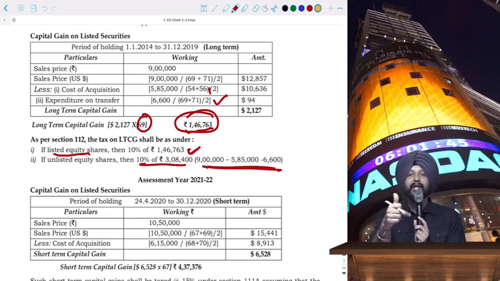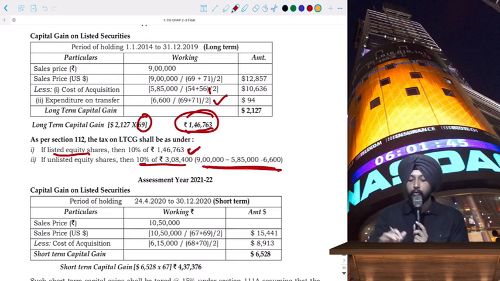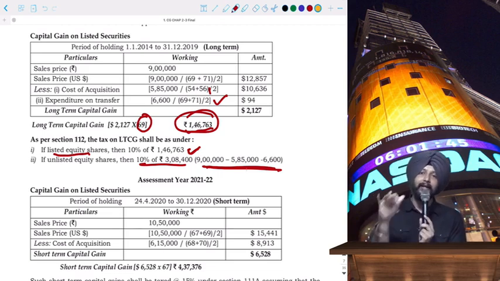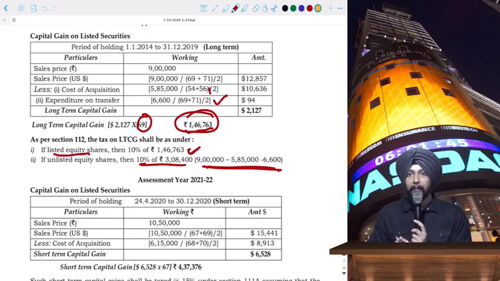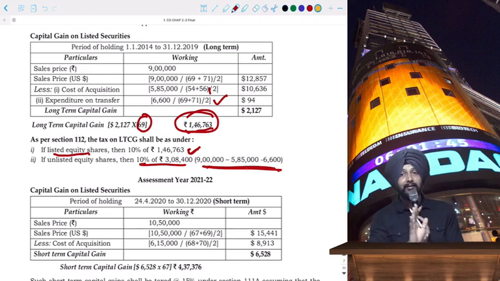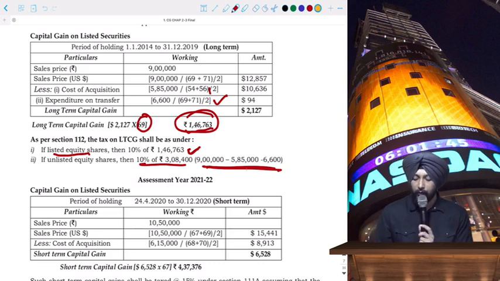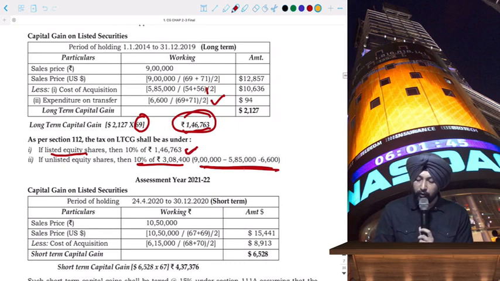Section 112 defines how taxability will happen under what circumstances. Section 48 only has the role of telling you the method of computation. So for computation purposes, you defined that your total capital gain should be 1,46,763 by applying TTBR, TTSR rates for conversion and then converting back the capital gain into rupee equivalent. But as far as taxability under section 112 is concerned, if it is a listed share, then you can follow whatever you have done for the purpose of conversion under section 48. But if it's unlisted, then conversions will not be considered, and based on rupee cash flows only, capital gains will be computed and taxability will be done. Okay.